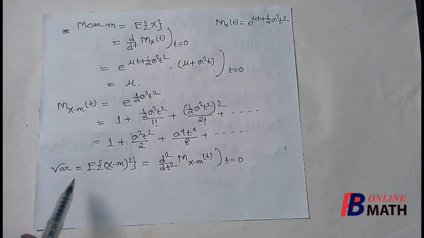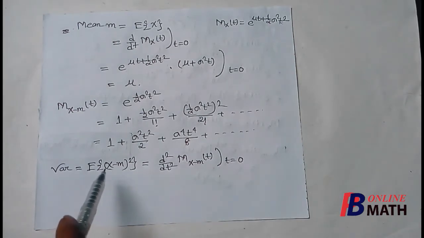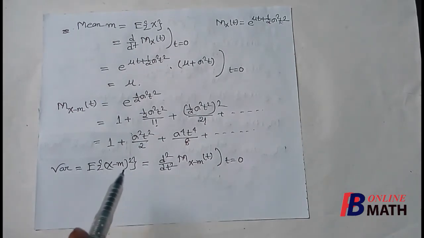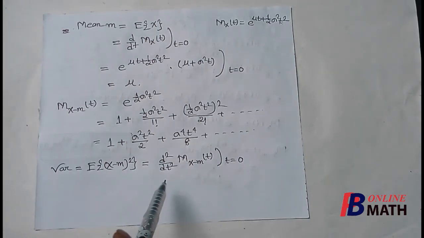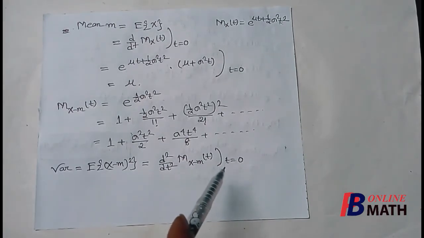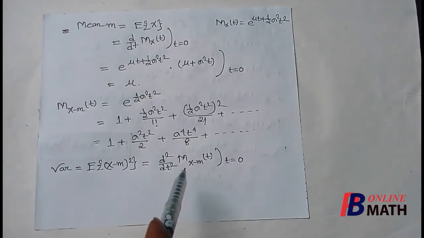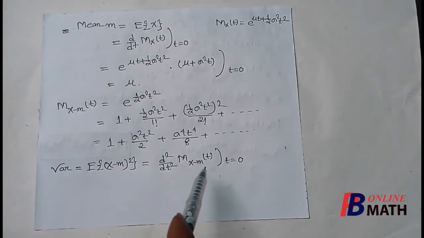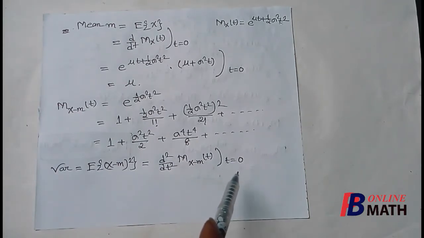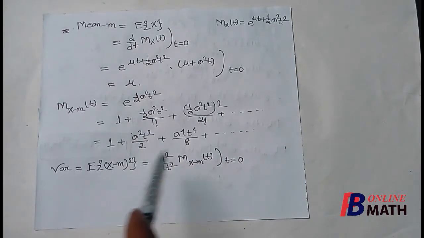So variance is equal to the expectation of (x minus m) square, the second order central moment, that is, the second order moment about the mean. We know that this is equal to the second derivative of the moment generating function about the mean at the point t equal to 0. So to find the variance, we have to differentiate this function 2 times at the point t equal to 0. And we have already obtained that this function is nothing but this series.